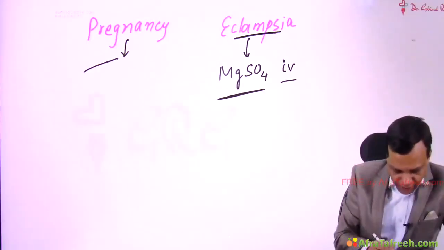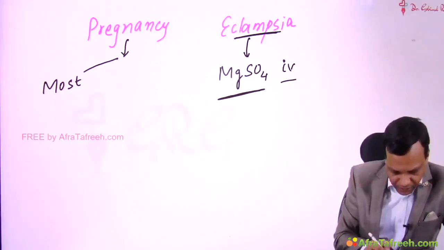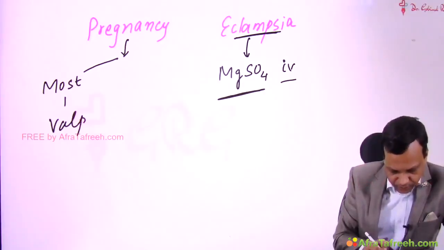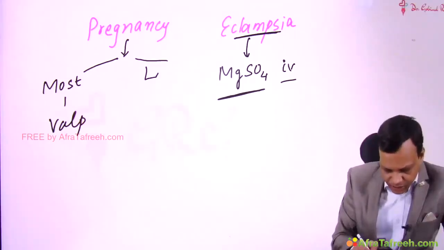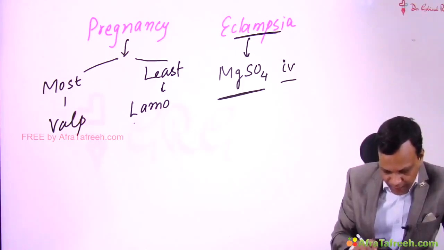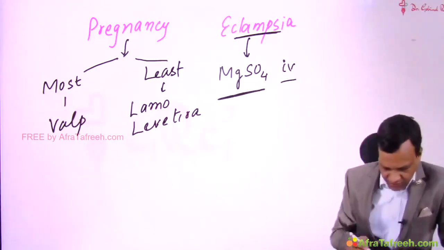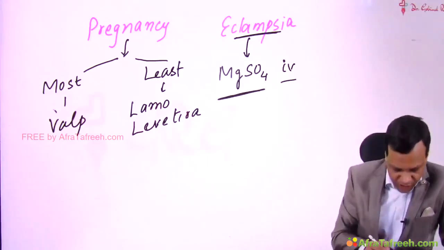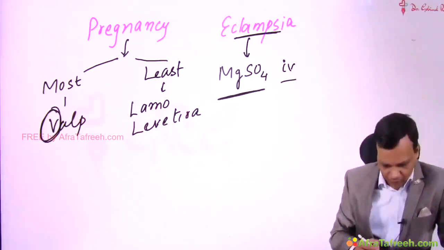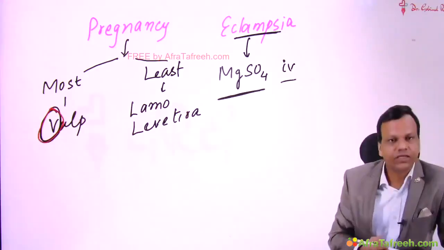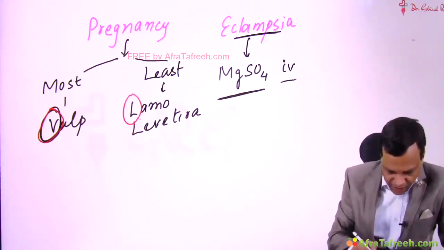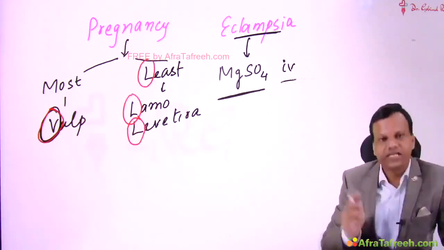The most teratogenic anti-epileptic drug is valproate, whereas the least teratogenic anti-epileptic drugs are lamotrigine and levetiracetam. From the name itself you can remember: V for valproate, V for very much teratogenic. Whereas L for lamotrigine, L for levetiracetam, L for least teratogenic.